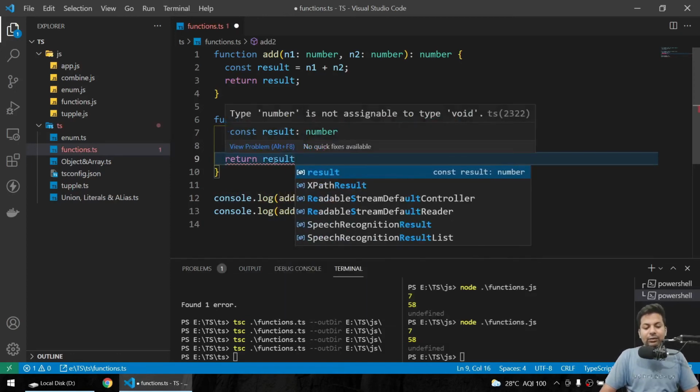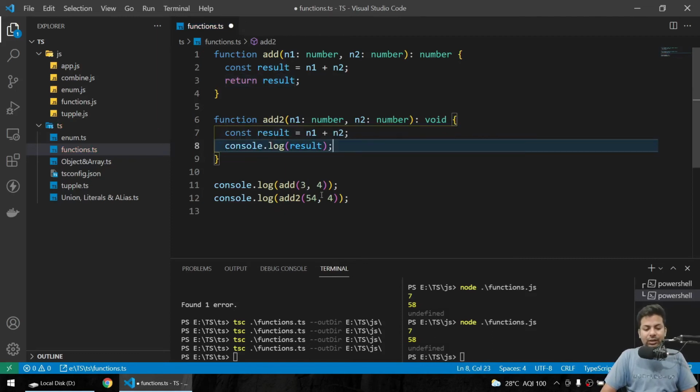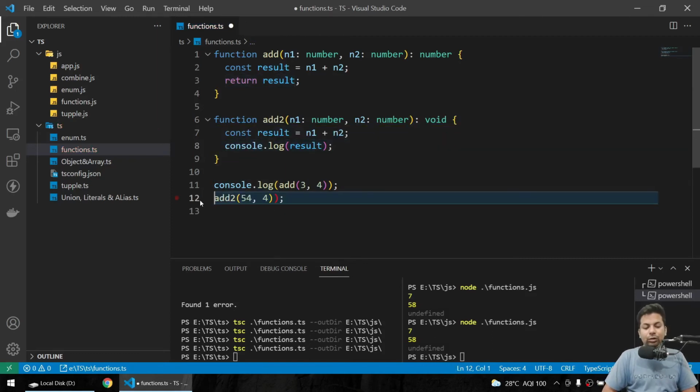Now you get an error. If you go here, type number is not assignable to type void. Here you have explicitly told you will return a void. Void means you won't return anything, but you are returning, so you just remove this and just remove console because you are not returning, so it just adds.